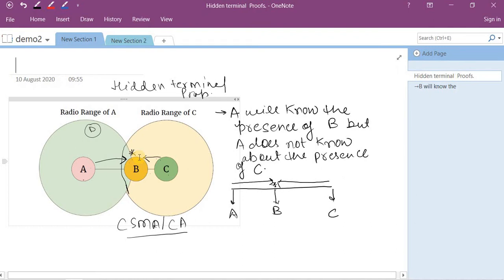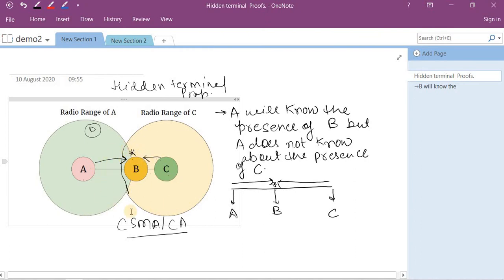The scenario is, this is the communication range of A and this is the communication range of C, and B lies in the communication range of A as well as C. So A knows the presence of B and C knows the presence of B, but A and C do not know about the presence of each other. Means A is hidden from C and C is hidden from A. So what happens if A wants to transmit data to B and C wants to transmit data to B at the same time? A collision can happen.